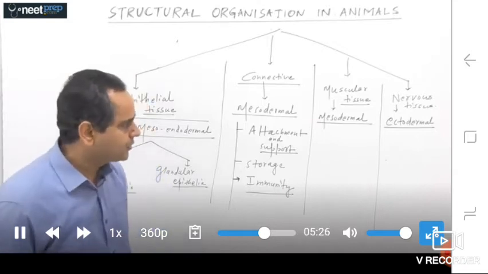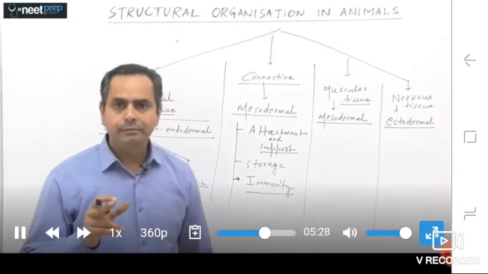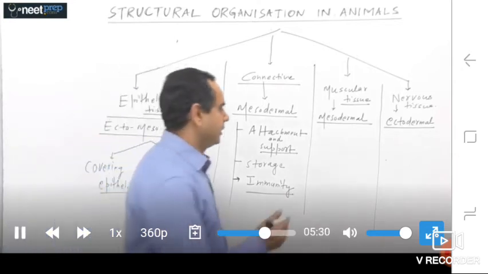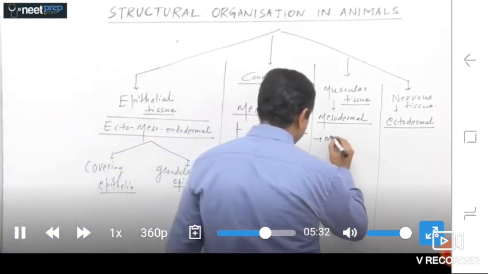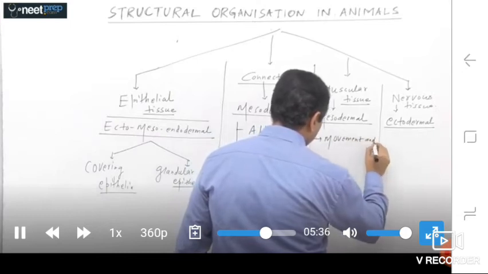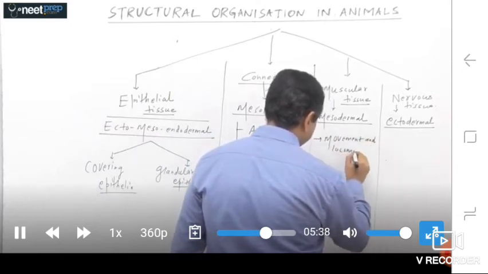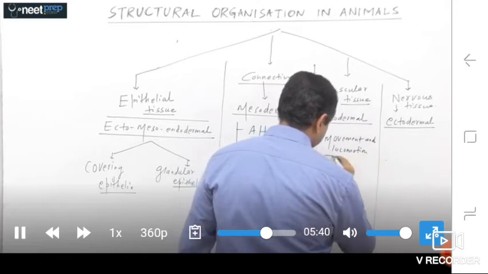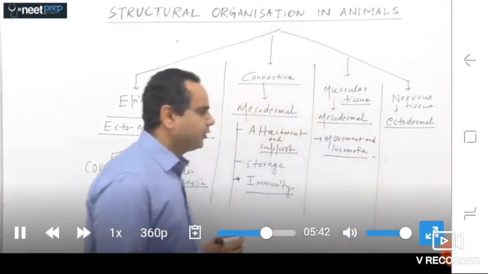So basically muscular tissues, that are also mesodermal in origin, provide a process like movement and locomotion, as well as the